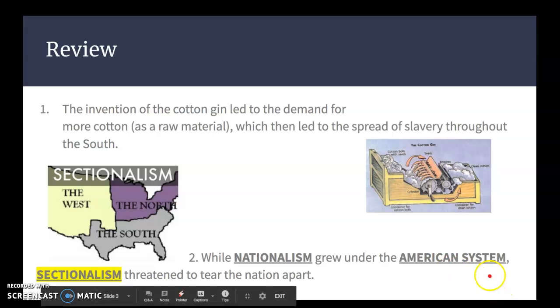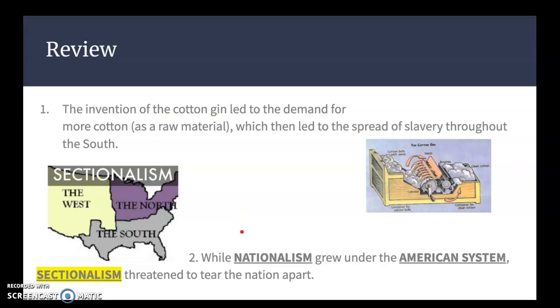Second thing we got to review, nationalism grew under the American system. Sectionalism threatened to tear the nation apart. So let's get into the new content for today. How about it, huh, rascals?